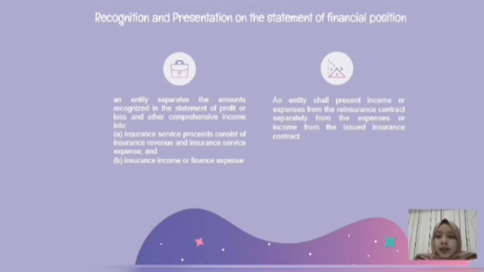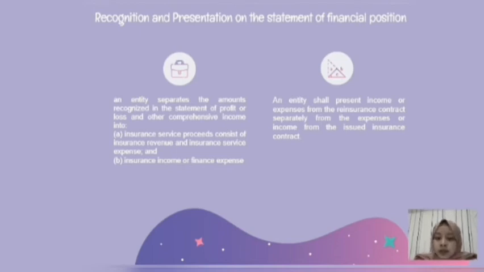The next is recognition and presentation on the statement of financial positions. Based on the explanation before, we know that an entity separate the amounts recognized in the statement of profit or loss and other comprehensive income into first, insurance service proceeds that consists of insurance revenue and insurance service expense, and also second, insurance finance income or expense. So firstly, we must know what is the difference between insurance revenue, insurance service expense, and also the insurance finance income or expense. So let's see for insurance revenue.